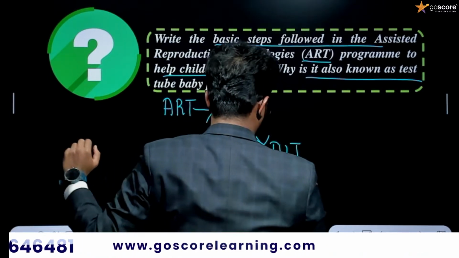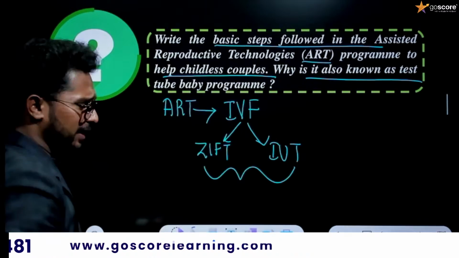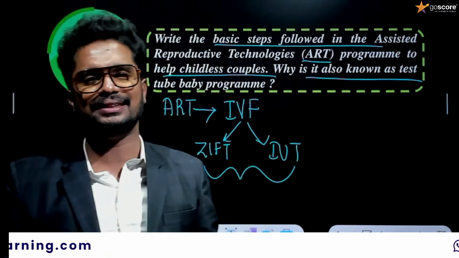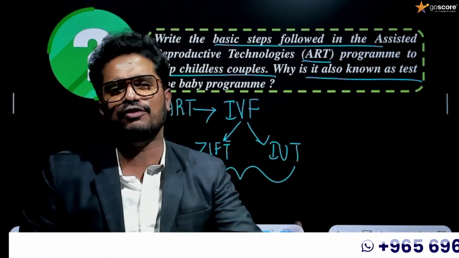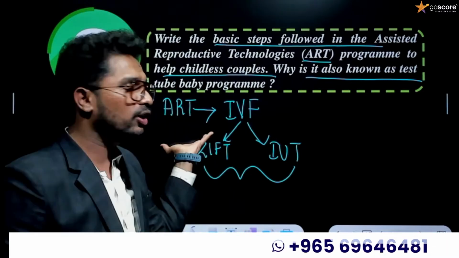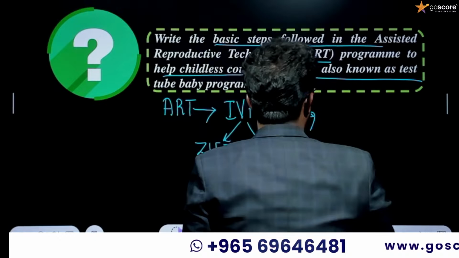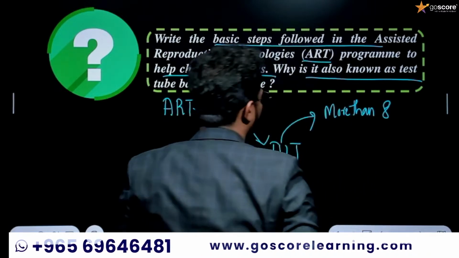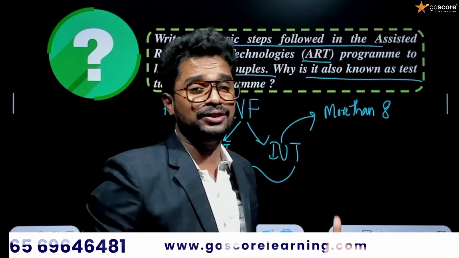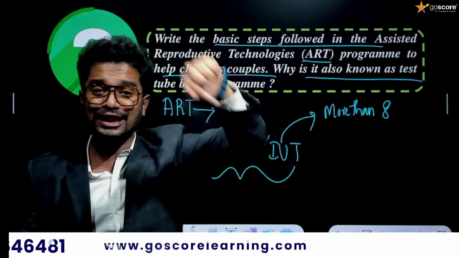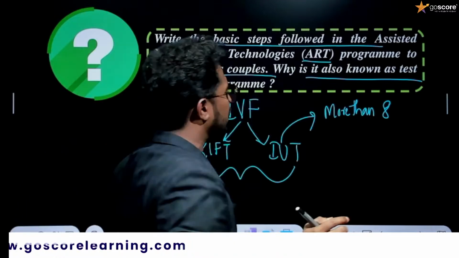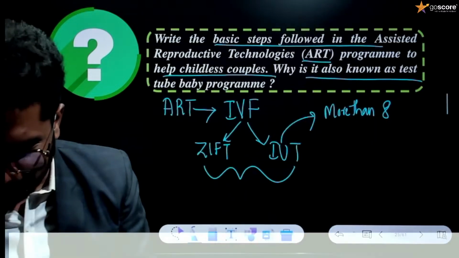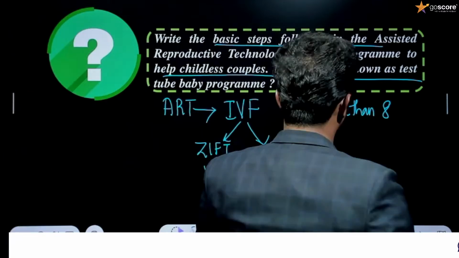If the zygote or early embryos up to 8 blastomeres are placed into the fallopian tube or oviduct, we call it zygote intrafallopian transfer. If we introduce more than 8 blastomere cell stage into the uterus, that is known as intrauterine transfer. Do you have any confusion? I already discussed this question, so I think you do not have any confusion, right?